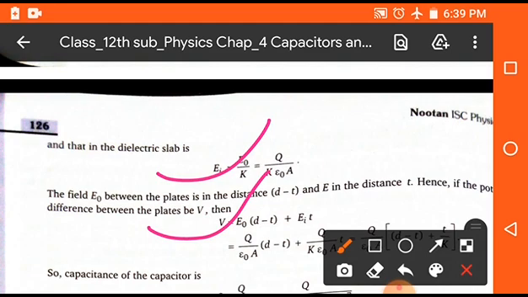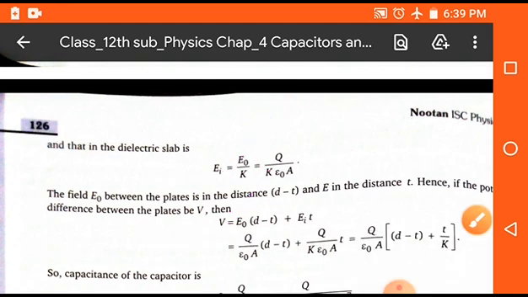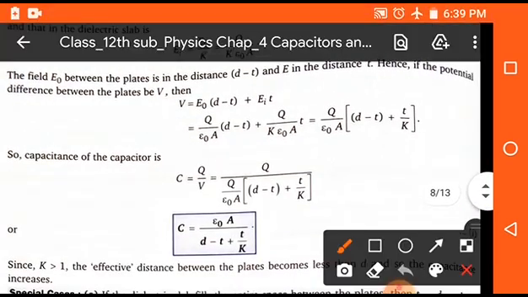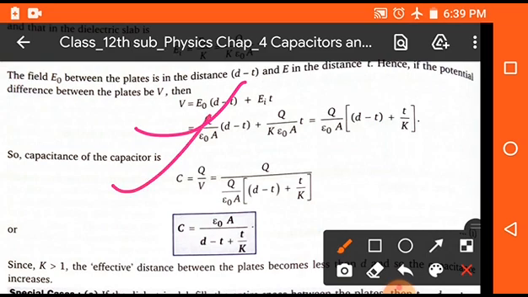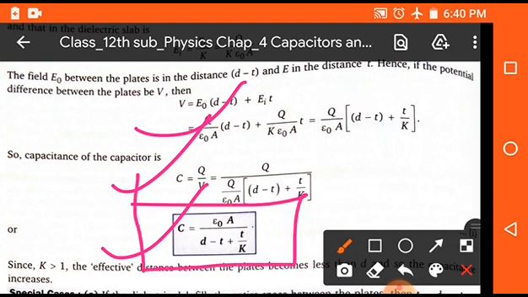So V = E naught (d minus t) plus E_t into t. On putting the values of E naught and E_t, we get C = Q upon V, where V = Q upon epsilon naught A in bracket (d minus t plus t upon K). So on putting these values, we get the required formula: C = epsilon naught A upon (d minus t plus t upon K). This is the main formula, and now we will apply some conditions on this formula.